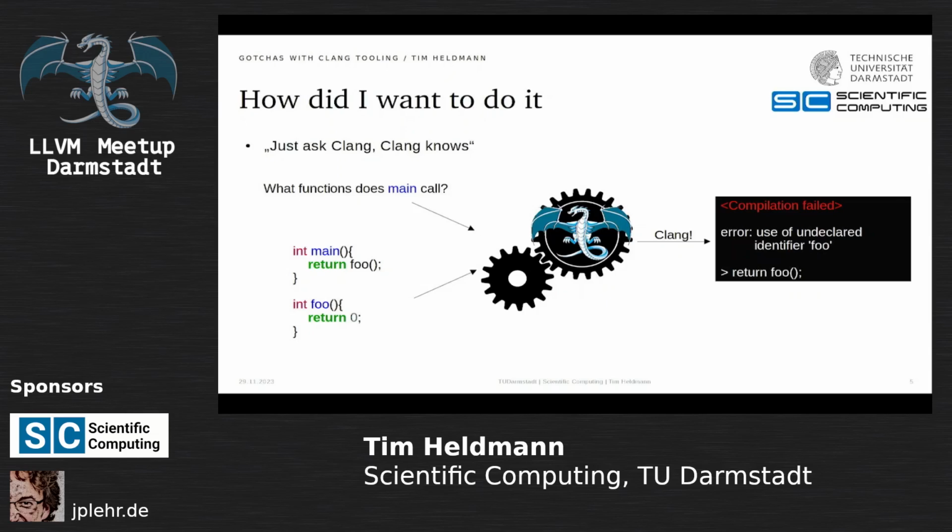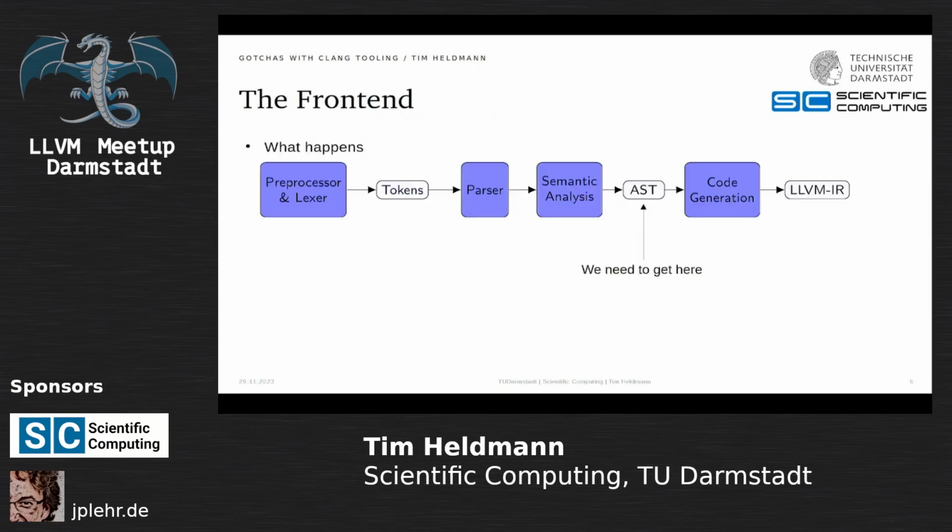I'm not that new to C++ because I know how front-end and parsing works. So what basically happens is we have the preprocessor that resolves all your macros, the lexer hacks all the text into tokens, the parser tries to figure out if they make any syntactical sense at all, and then the semantic analysis is where all the matching happens. Which function is which function, which call corresponds to what. We need to get to at least here, because the AST, as we just saw in the Clang-Tidy checks, is where most of the interesting information is encoded, and code generation is something for another day.